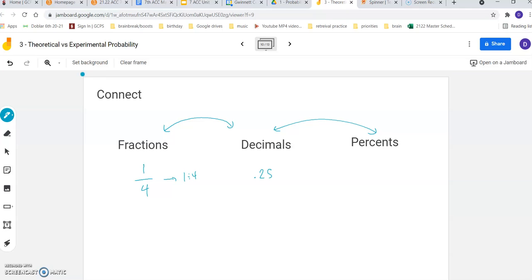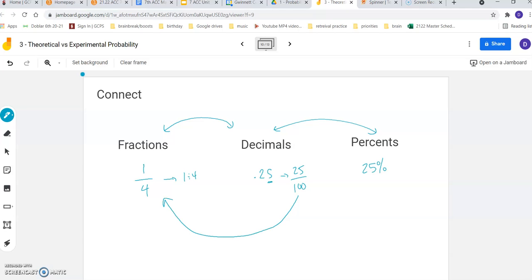And then decimals to percents. If you can say this, you can do the percent. We would pronounce this 25 hundredths. That's in the hundredths place. So we would pronounce that 25 hundredths, which we could also write as the fraction 25 hundredths, just like we said it. And remember, percents are always out of 100. So if we can turn that into out of 100, then we've got that that's also 25%. Part out of 100 is a percent. That's also how you turn a decimal back into a fraction.